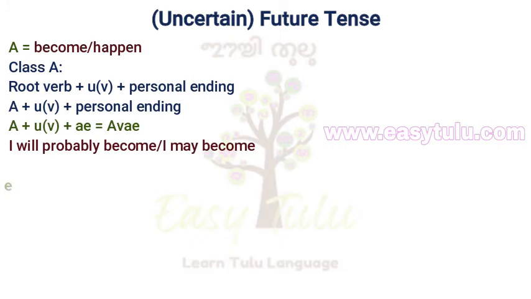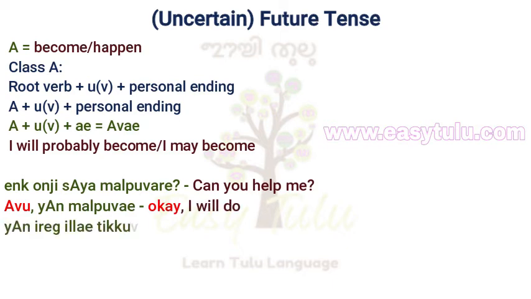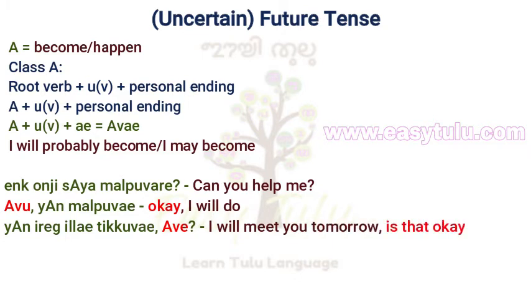See this example. Enkonji saya malpare. Can you help me? Au yan malpuve. Okay, I will do. Yanirege ella tikkuve. Ave. I will meet you tomorrow. Is that okay? Au malleji.